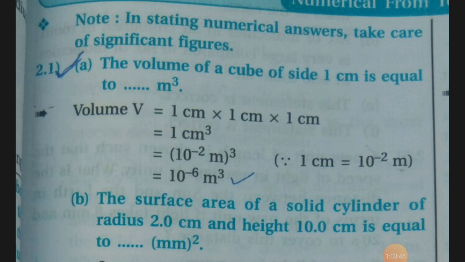Now, example 2.1, A part, fill in the blank. The volume of a cube of side 1 centimeter is equal to dash meter cube. We refer to the solution and then finally fill up the blank. V equal to LBH, that is the general formula which is not written here. So that will be equal to 1 into 1 into 1 all centimeter, which is equal to 1 centimeter cube. Now we convert this into meter.